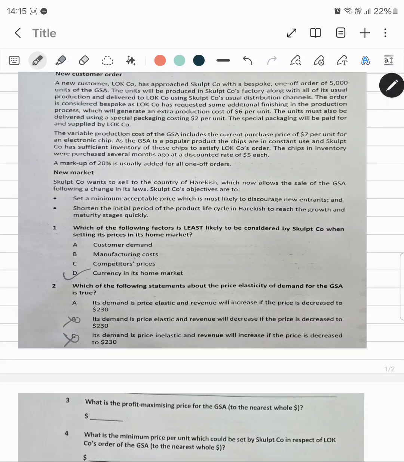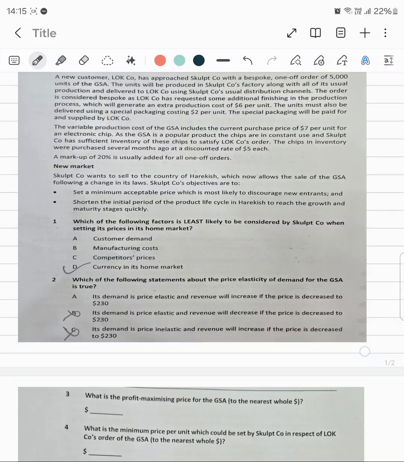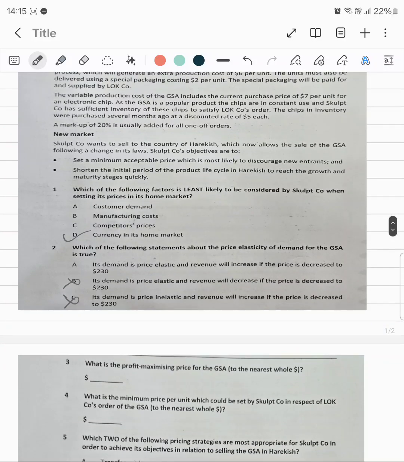And the D option, which has been cropped out, I'll just read it out. Its demand is price inelastic and the revenue will decrease if the price is decreased to 230. So similarly, the explanation which I gave you for C will also go for D, and hence I feel that A is the correct answer. So if the demand is price elastic, the percentage of units demanded changes at a greater rate than the price per unit.